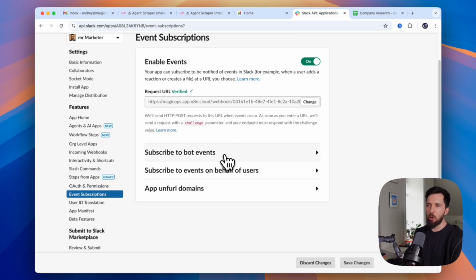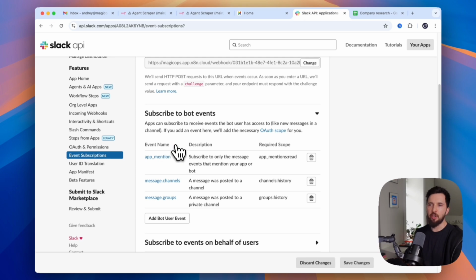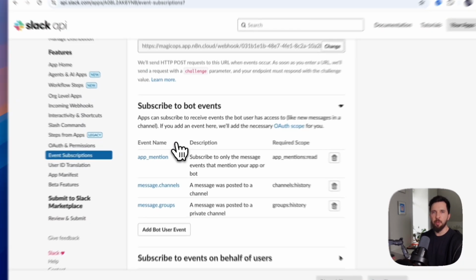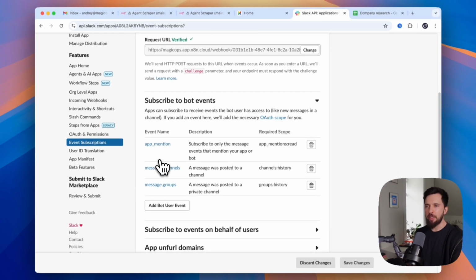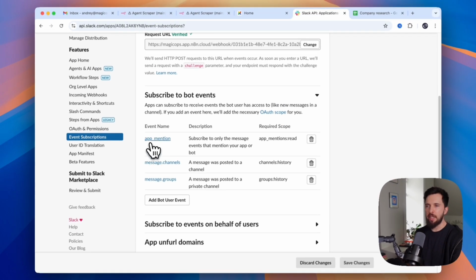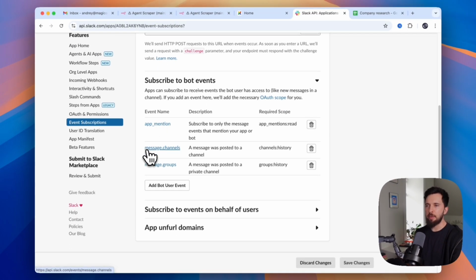Then we need to give the bot permissions. Actually, we are subscribing to specific events. So I guess it is permissions to listen for those events. Here I just gave it 3 events: app mentions, messages to specific channels, and message groups.